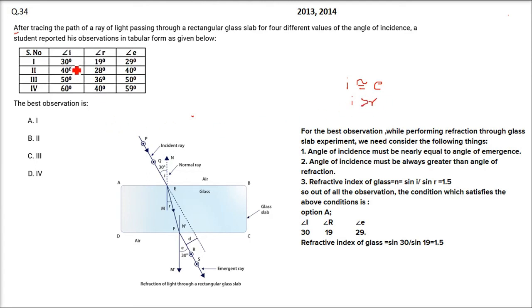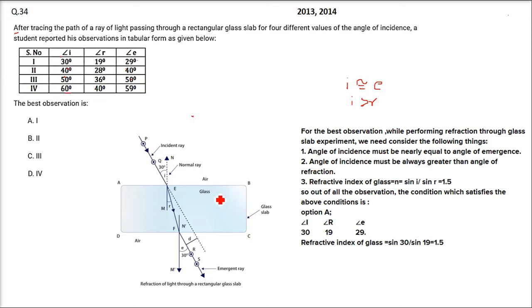If you see here, all of them almost follow. These are equal, almost equal. And R is less than I: 30 is greater than 19, 40 is greater than 28, 50 is greater than 36, 60 is greater than 40, right? Now, what is the best one?